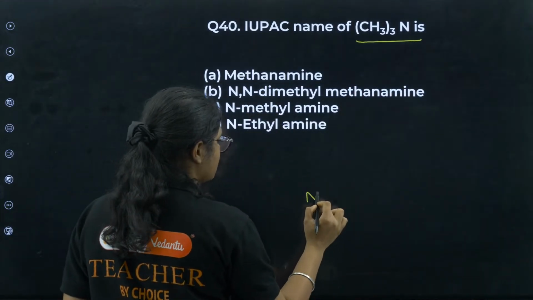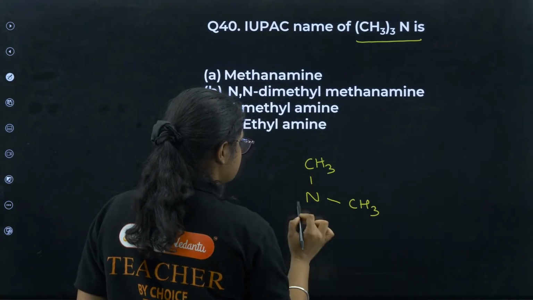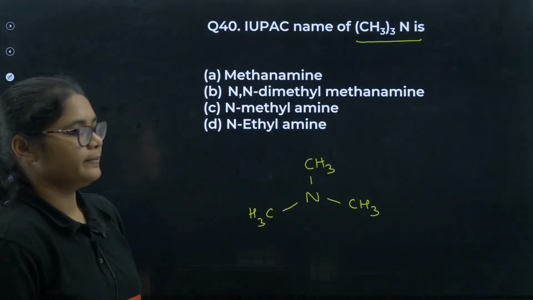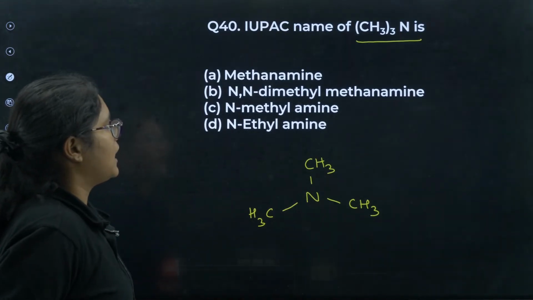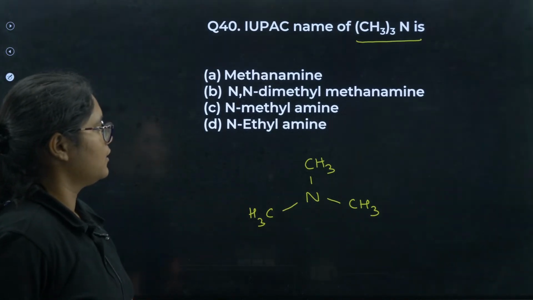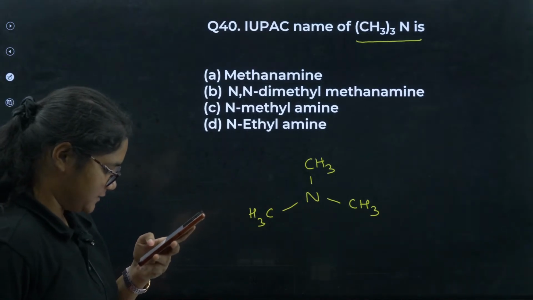Okay. Next question, IUPAC name of the given compound. It is N, CH3, CH3, CH3. IUPAC name of the given compound. Can you guess this one?